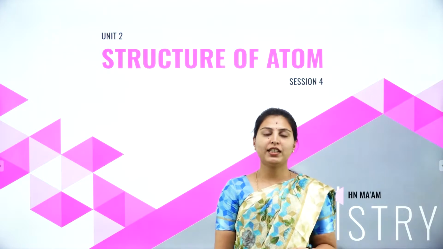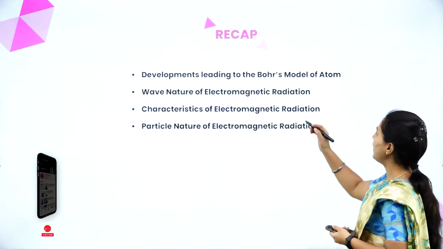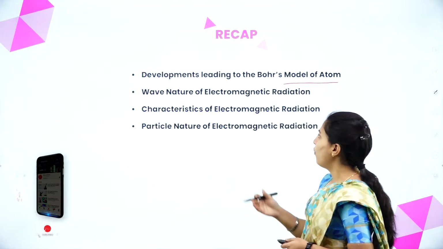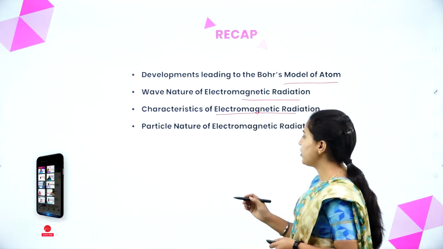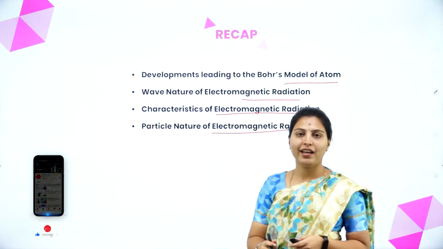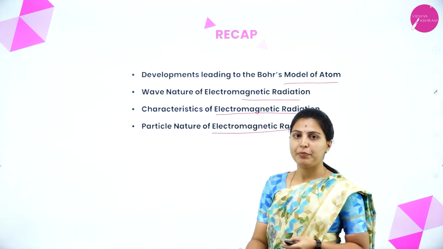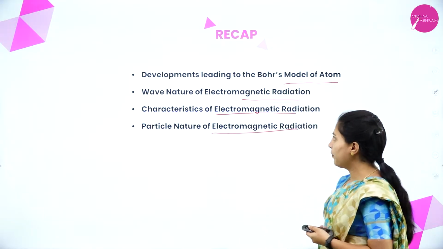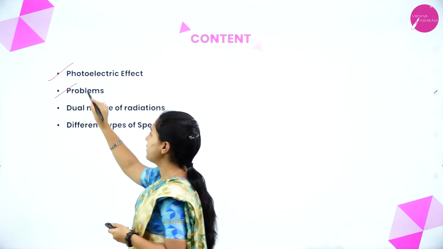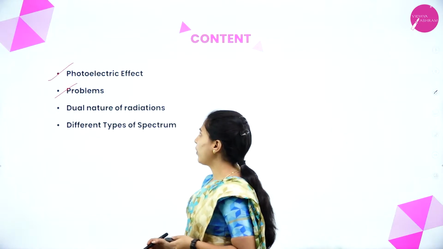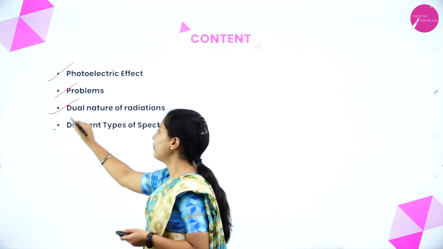We'll see what we have discussed in the last class: developments leading to the Bohr's model of atom, wave nature of electromagnetic radiation and characteristics of electromagnetic radiation, and particle nature of electromagnetic radiation. These things we have discussed and understood from the previous session. So today we are about to discuss the photoelectric effect, problems regarding the photoelectric effect, dual nature of radiations and different kinds of spectra.